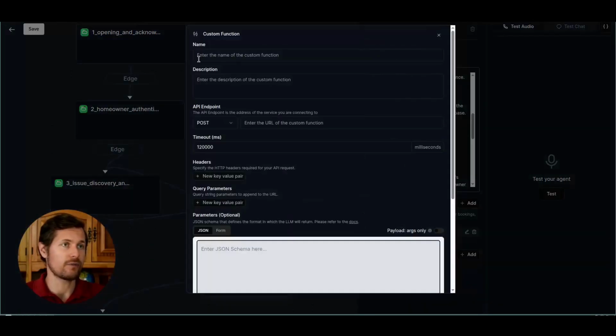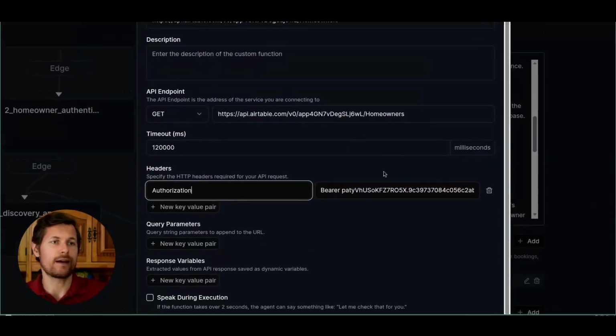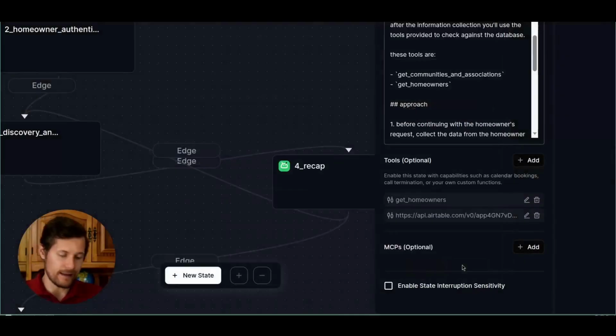I will create a custom function. I will name it like this, copy all the details over, the connection string as I did earlier, and then I click save, and now I'm connected to also the communities table.